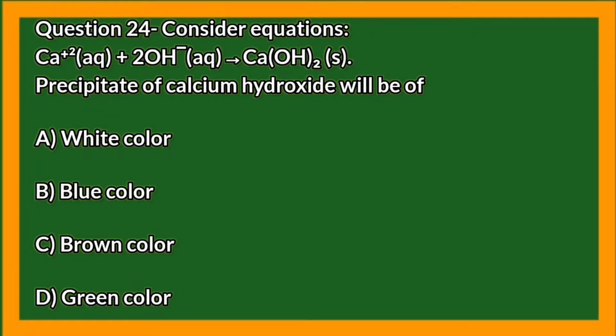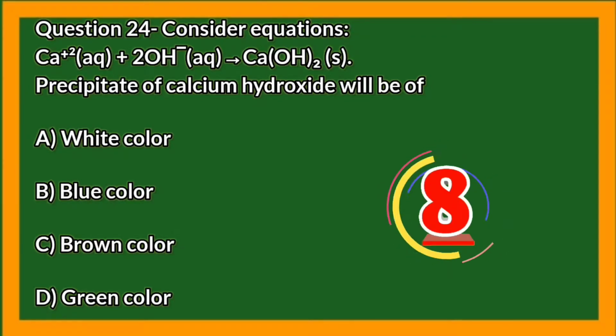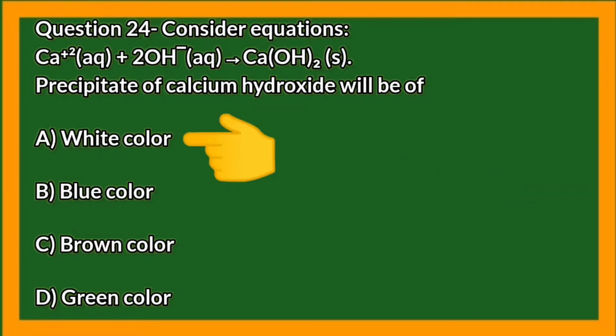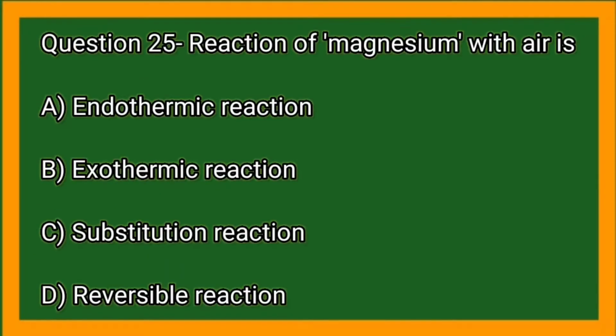Precipitation of calcium hydroxide will be of. Reaction of magnesium with air is an example of which type of reaction?